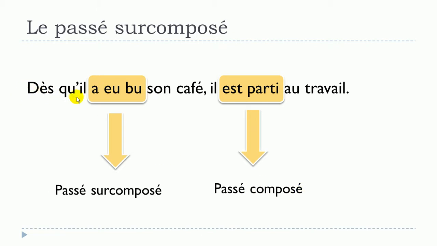So dès qu'il a eu bu son café, this happened before, he drank his coffee. Then something happens after, but it's still in the past: il est parti au travail. So the first event is au passé surcomposé, and the second event here au passé composé.